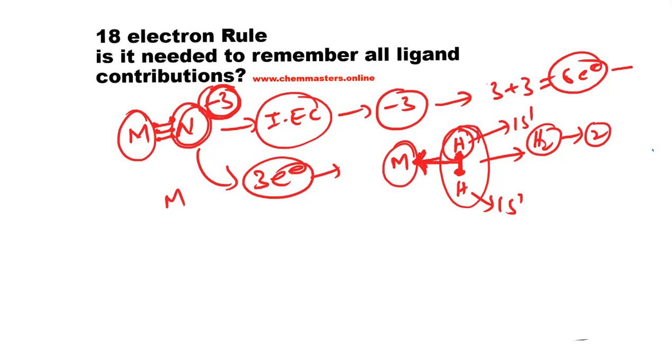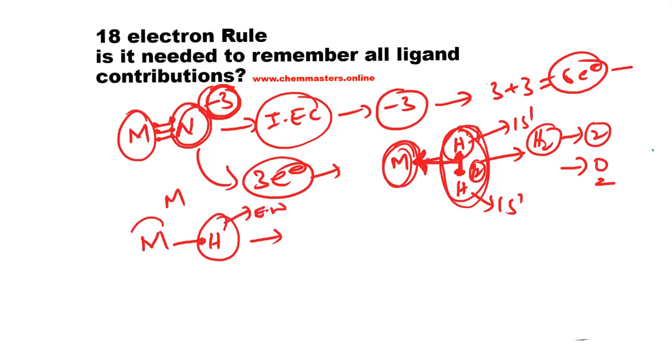Okay, and is there any charge? No, because the pair of electrons are coordinating with the metal, so the formal charge is 0. Got it? Now just check another case. If elemental hydrogen directly coordinates with the metal, then what is the electron contribution from this hydrogen? We know that hydrogen is more electronegative than transition metals.